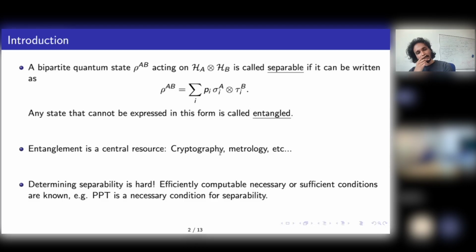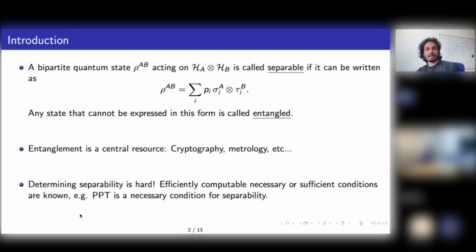Now the question is, I give you an arbitrary state of some dimensions dA and dB, and then I ask you, is the state separable? Well, checking separability is a hard problem. There's no efficient way through which you can say a state is separable or not. But what we can do is give some weaker conditions. We can give some necessary conditions or some sufficient conditions to say when a state is separable or not.